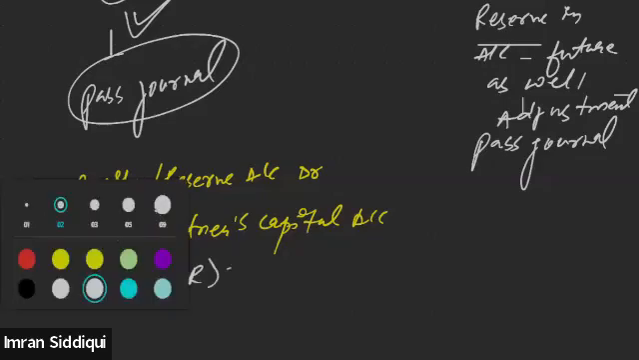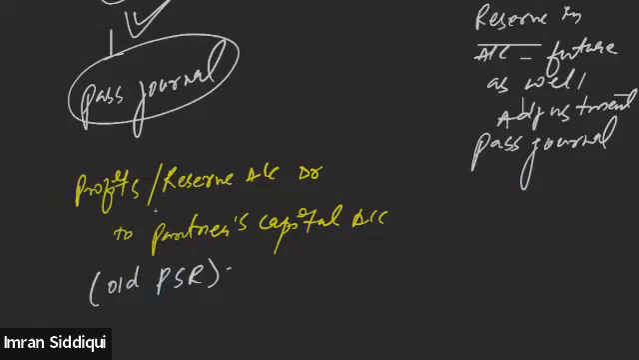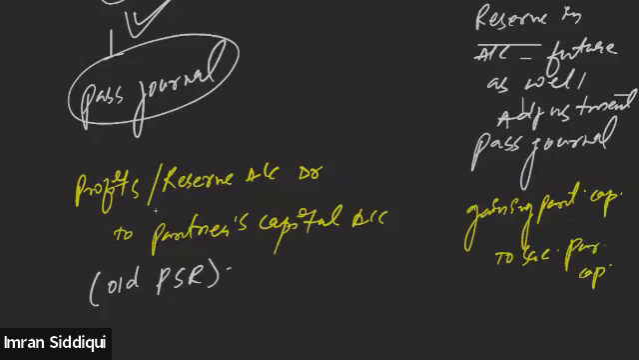Similarly, if partners have decided, instead of dividing it among themselves, to keep it in the balance sheet and show it in the books of account in future as well, then in such a situation the journal entry will be: gaining partners' capital account debit to sacrificing partners' capital account.